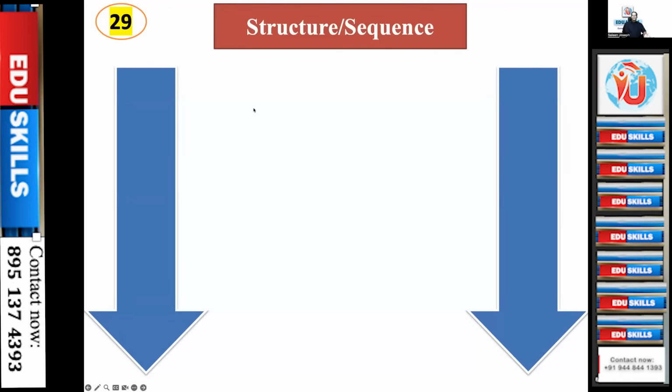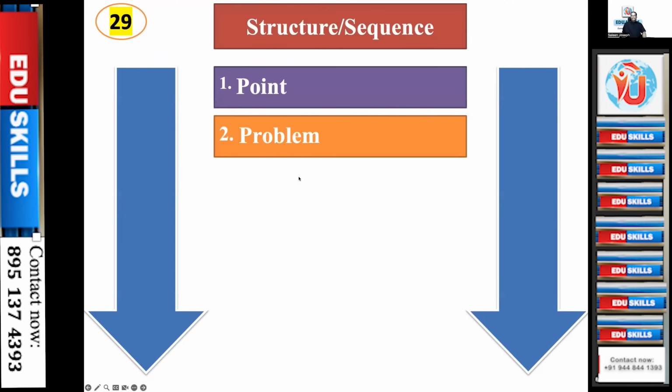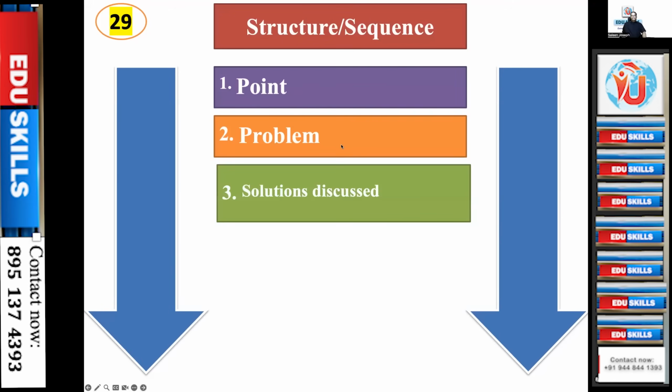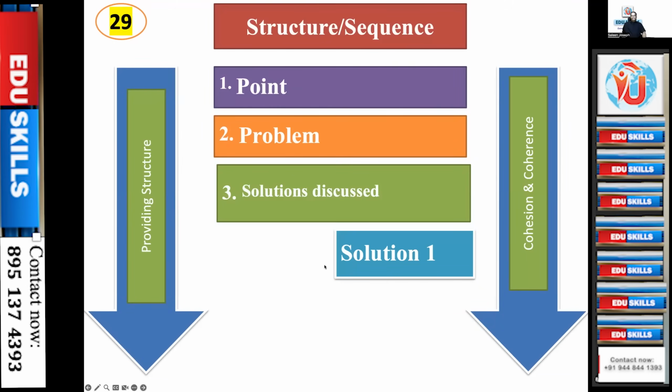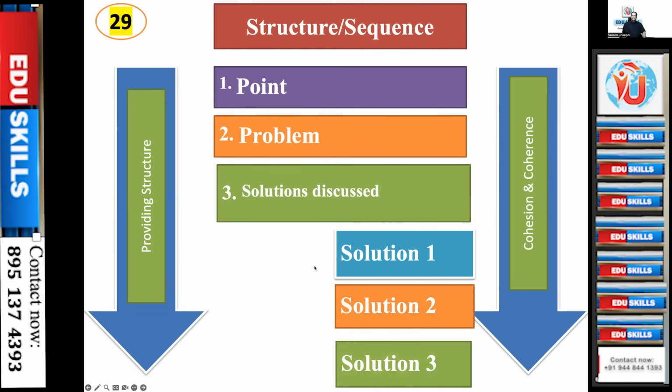Now you see the sequence or the structure. First, a point will be given, fungal eye infections, then the problem. What was the problem? Administering drugs every hour. And solutions are discussed. Solution 1, solution 2. Maybe 1 solution or 2, 3 or 4, it depends. But one of these solutions will be the answer. Instead of that, you can have a problem, then reasons can be discussed. Reason 1, reason 2, reason 3. One of these reasons will be the answer.